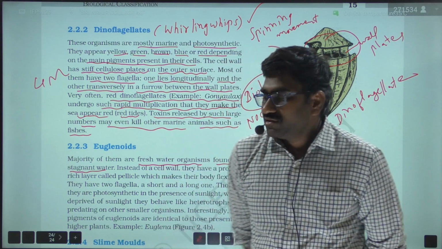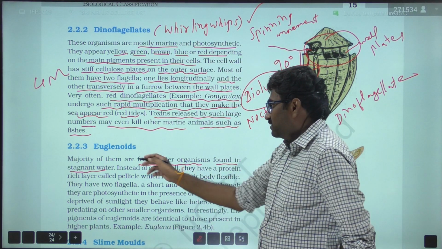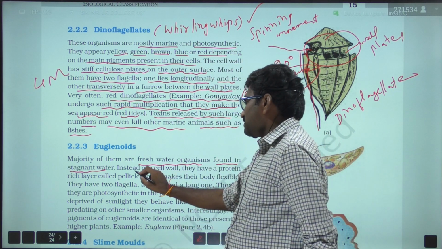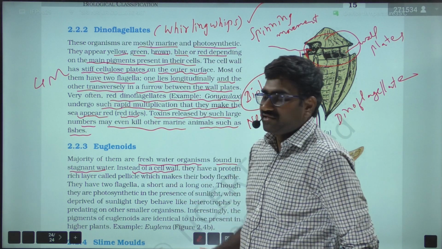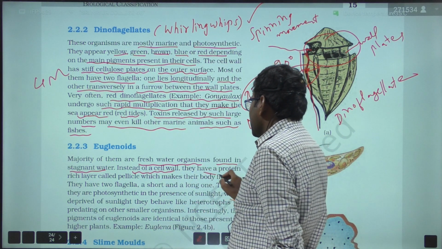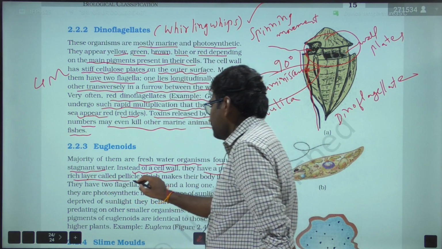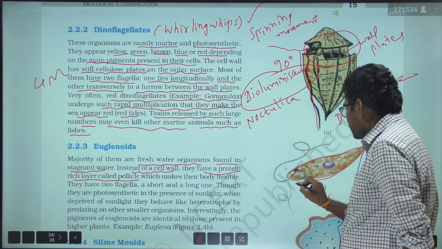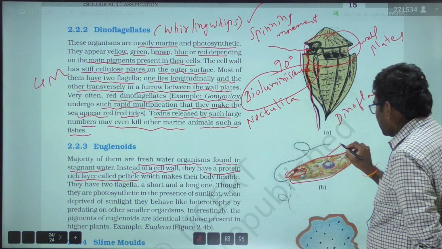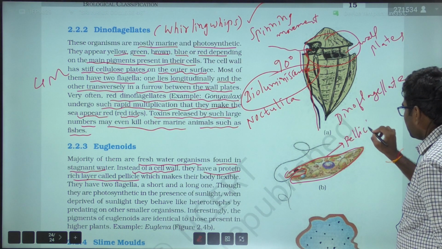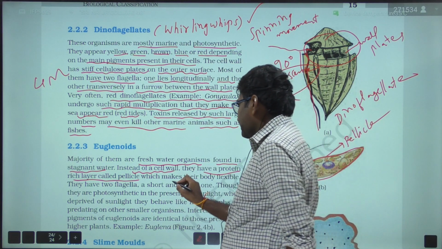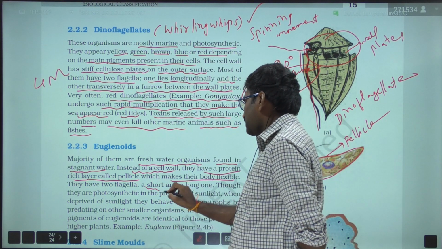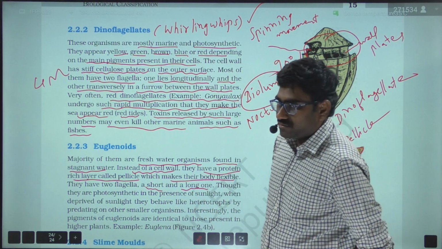So instead of a cell wall, that means the cell wall is absent in Euglena, and they have a protein rich layer called the pellicle, which makes their body flexible, and they have two flagella, one short and the other long.